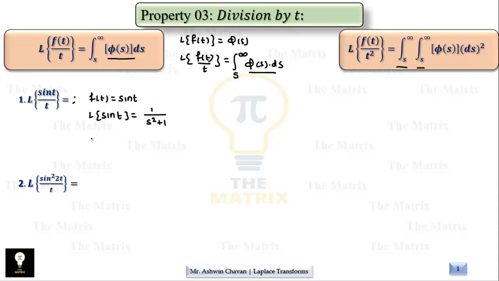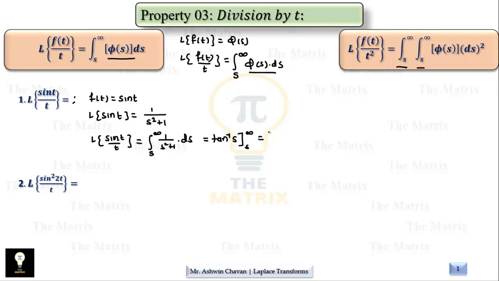Now using the current property, if we divide this sin t by t, then as per the property, 1 upon s square plus 1 is integrated from s to infinity with respect to s, and we know its integral is tan inverse of s in the limits s and infinity.